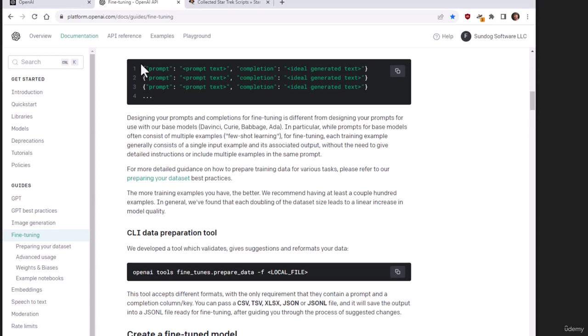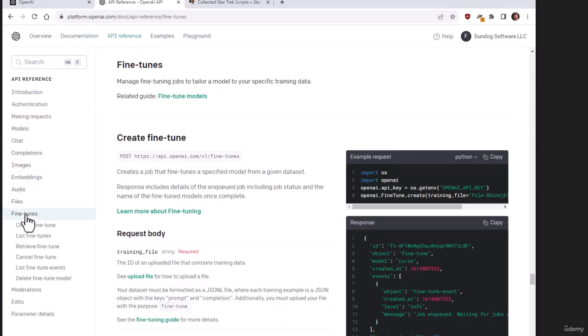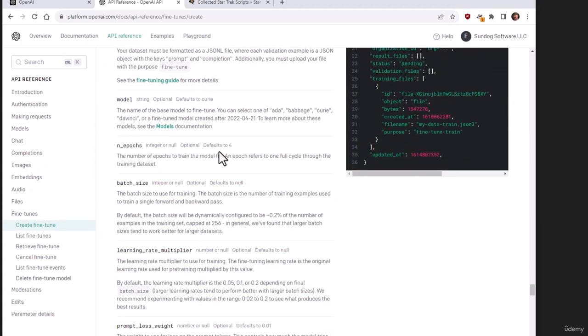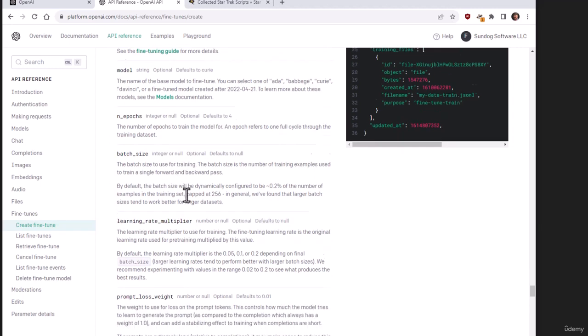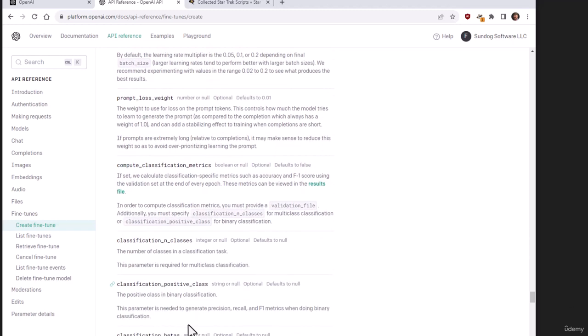If you refer to the documentation and go to the API reference, it will give you more detail on the fine-tunes API. And you can see you can do things like specify the number of epochs if you want more than 4. 4 worked out really well for me, though. You can also specify your own hyperparameters like batch size and learning rate multiplier and prompt loss weight and all this other stuff, but by default, it will just default to reasonable values.